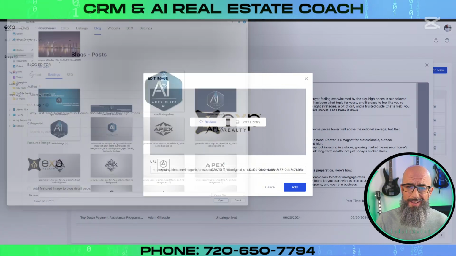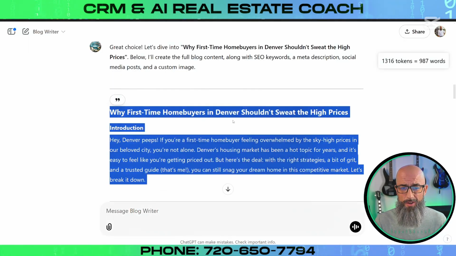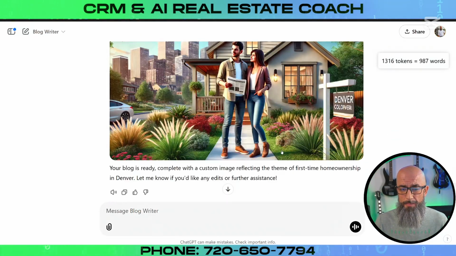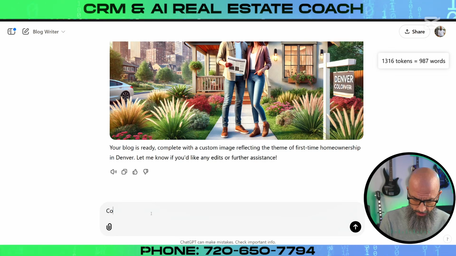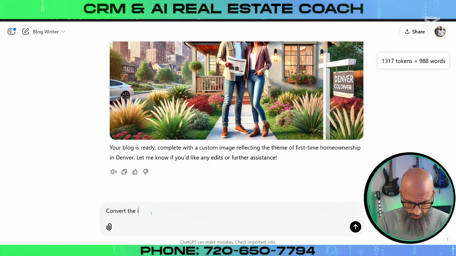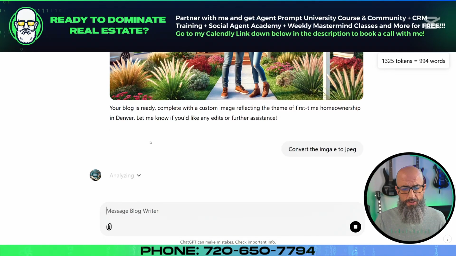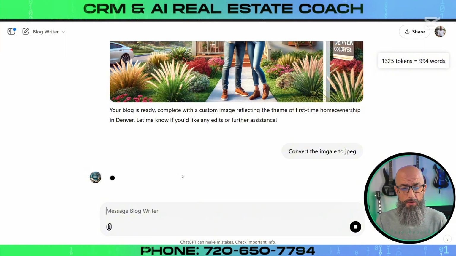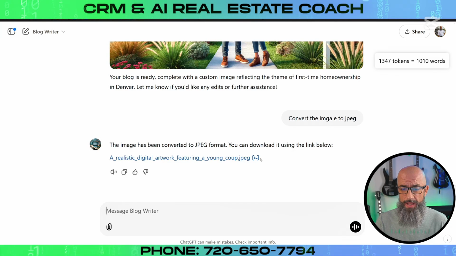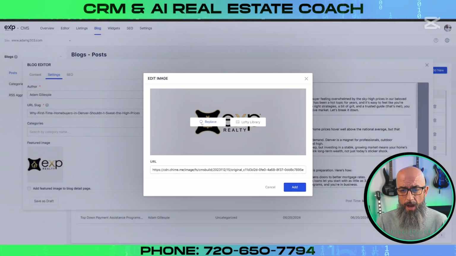and I'm going to grab that newly downloaded image that didn't show up because sometimes, guys, ChatGPT doesn't want to create that image into a JPEG. So what we can do is just tell it to convert the image to JPEG. Right? And I didn't even spell image right. So let's just see how smart ChatGPT is today, guys. It's going to go ahead and do that for me. So now it's converted it, and I can download it right there. So there it goes. So we can jump right back to the blog, click replace.